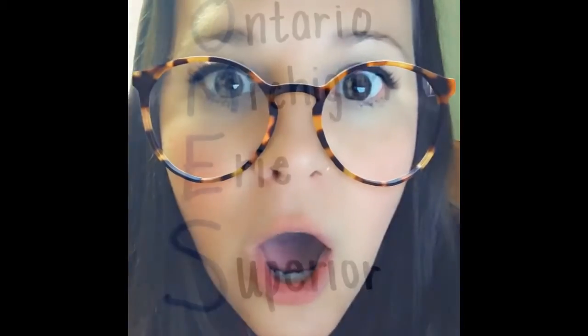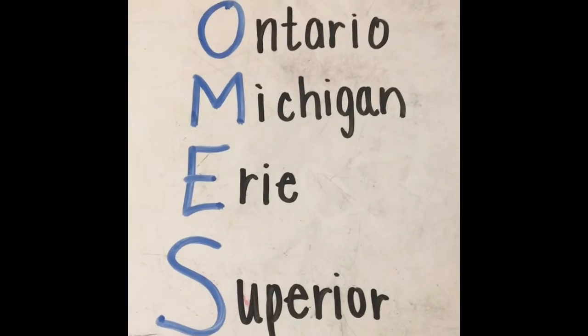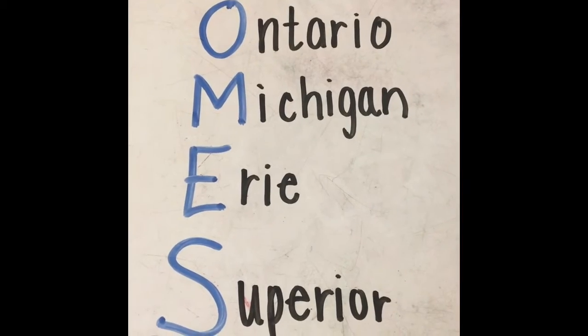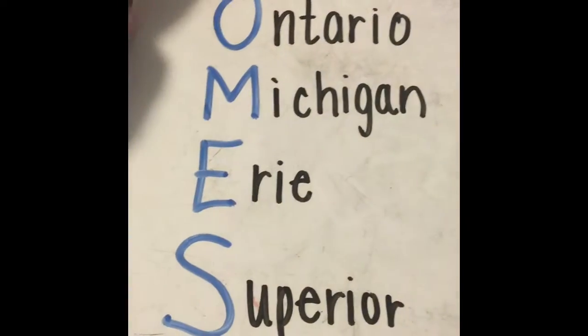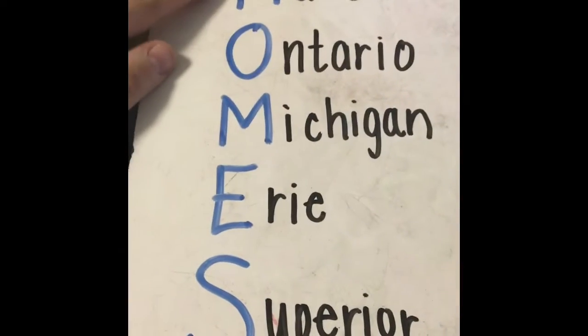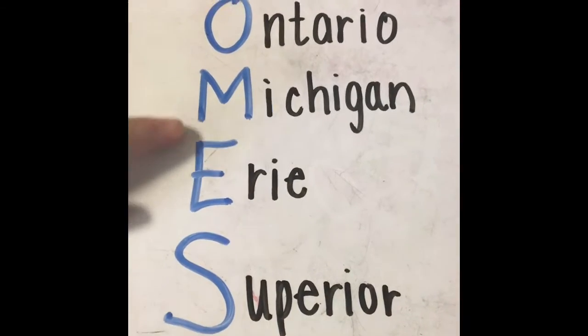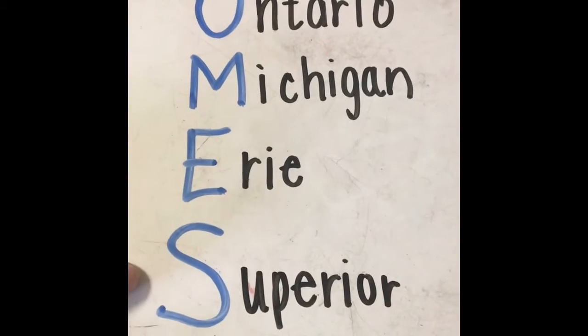The Great Lakes are often remembered by the word HOMES. I'm sure that your parents can tell you that they learned this exact way to remember the 5 Great Lakes. So we remember the word HOMES, H-O-M-E-S. H stands for Huron, O stands for Ontario, M stands for Michigan, E stands for Erie, and S stands for Superior.